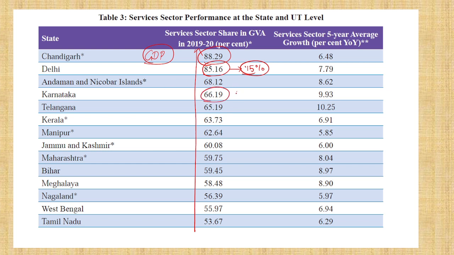Next, Karnataka, the Bangalore hub. Bangalore is the hub, and hence services sector is the contributing factor for GDP contribution for Karnataka, Telangana, Kerala. So see this: first Chandigarh, Delhi, and in big states Karnataka is first, second is Telangana, third Kerala, and Jammu Kashmir. Maharashtra is here, Bihar is here, Tamil Nadu is here.